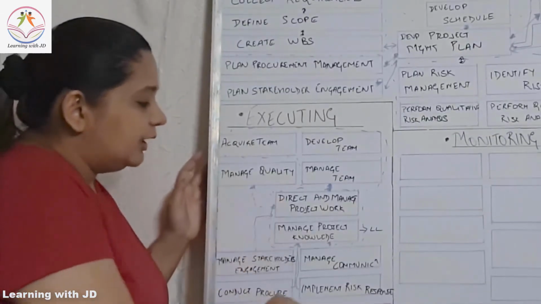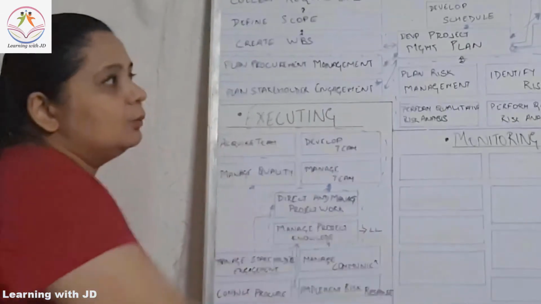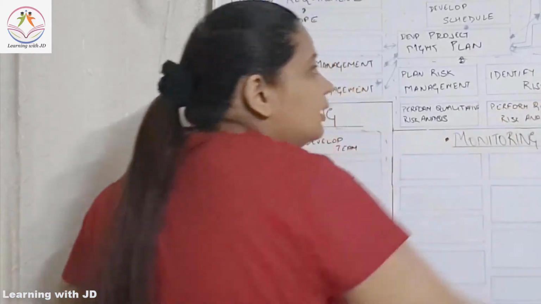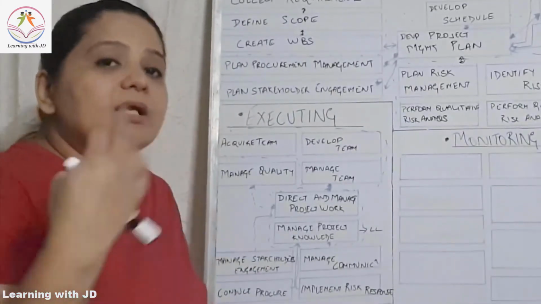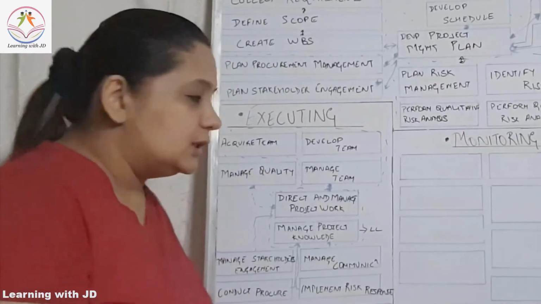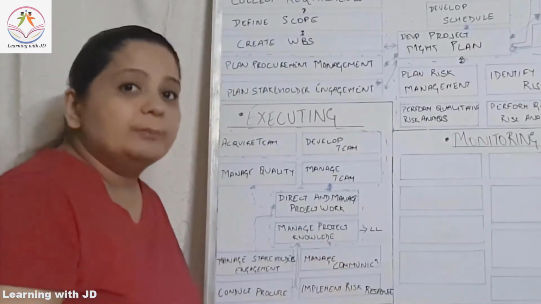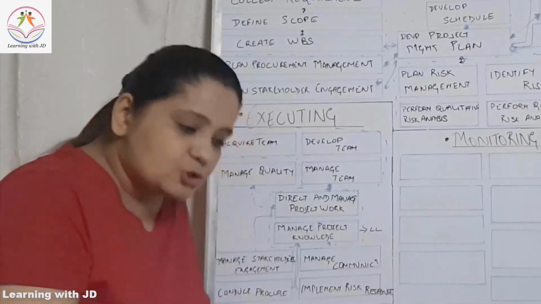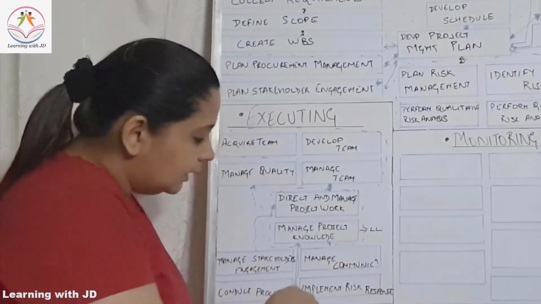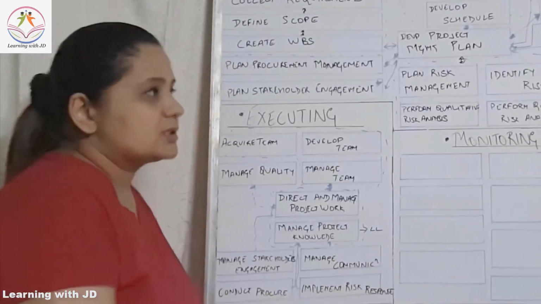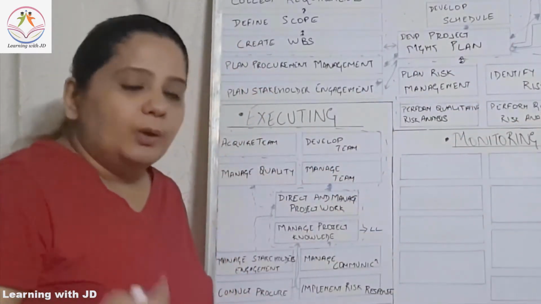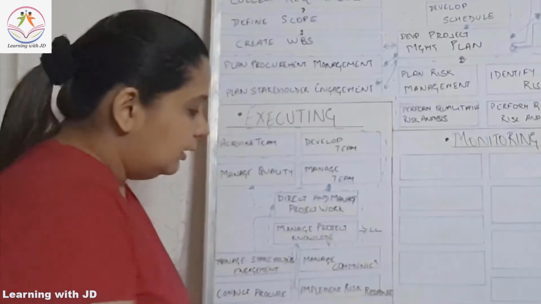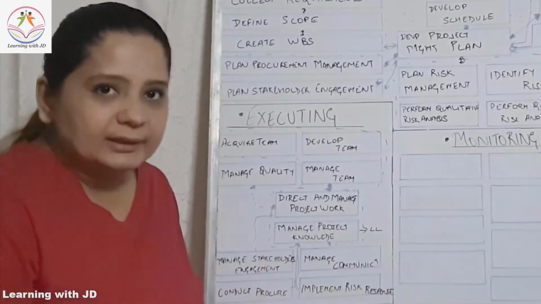After managing the quality, you will manage the communication, whatever it was finalized here, as to this person needs to receive the report, or this person has to suggest us on some quality methods. All this will be part of managing communications, which means you are actually doing the communication. Then you implement your risk responses. At the time of planning, you have planned some risk responses. Whatever risk response has been planned, here is where you are going to implement them.